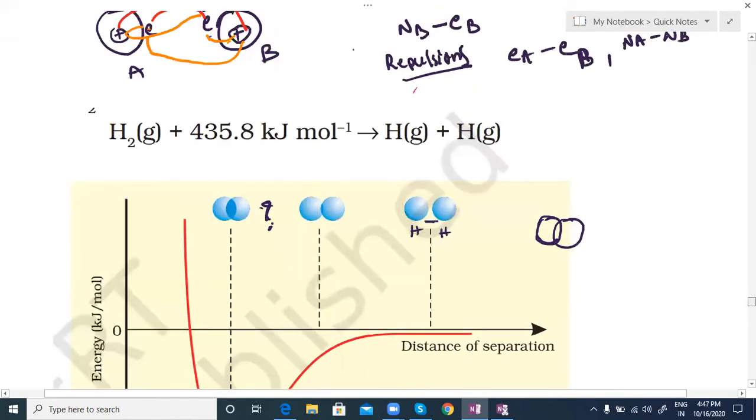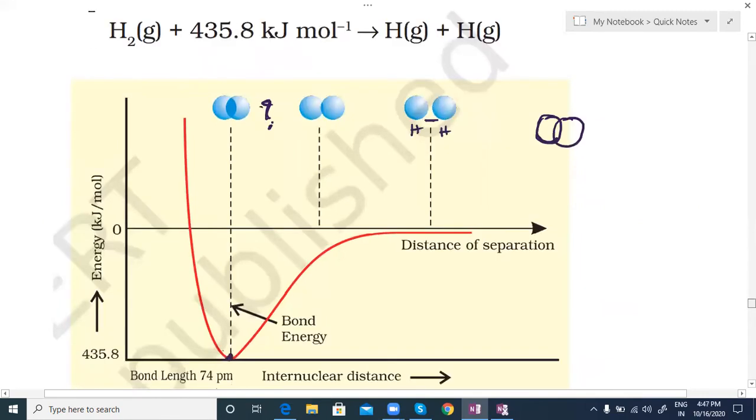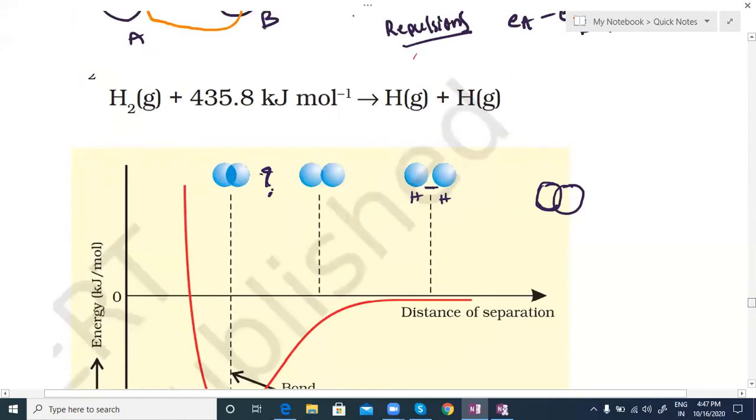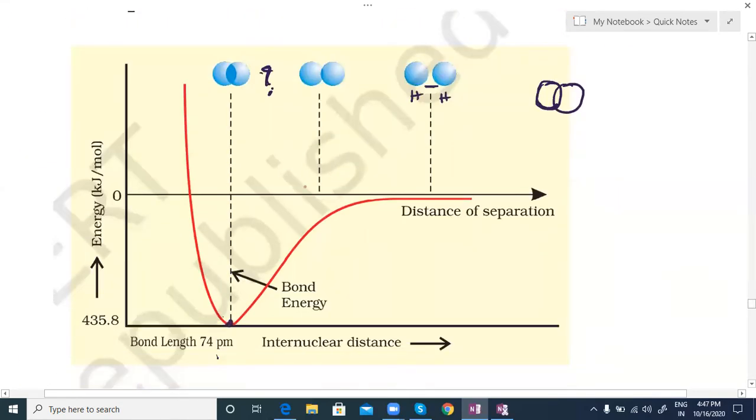With respect to the energy profile diagram, one energy diagram is there. Two hydrogen atoms are far away from each other. This is the energy axis, the y-axis, and the x-axis is internuclear distance, the distance between two atoms. These two atoms are far away from each other. When they come near to each other, then attraction occurs. As the distance decreases, the energy falls down.